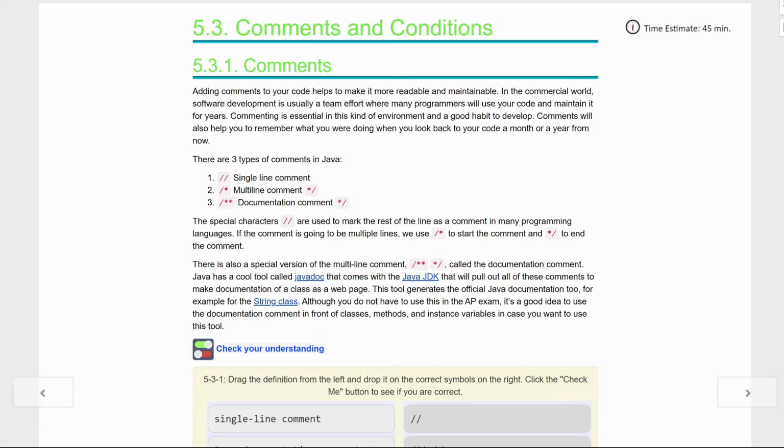Although you do not have to know this for the AP exam, it's a good idea to use the documentation comment in front of classes, methods, and instance variables in case you want to use them in this tool. And kids, all that documentation is doing is pulling out just the comments for you to use. It's pretty helpful. We'll see that in a bit though, kids.